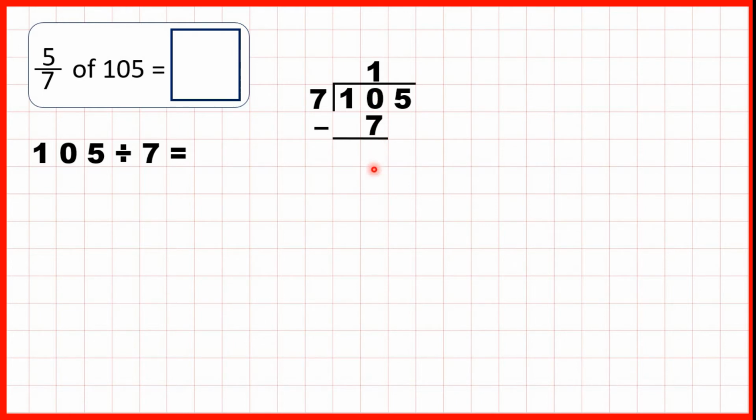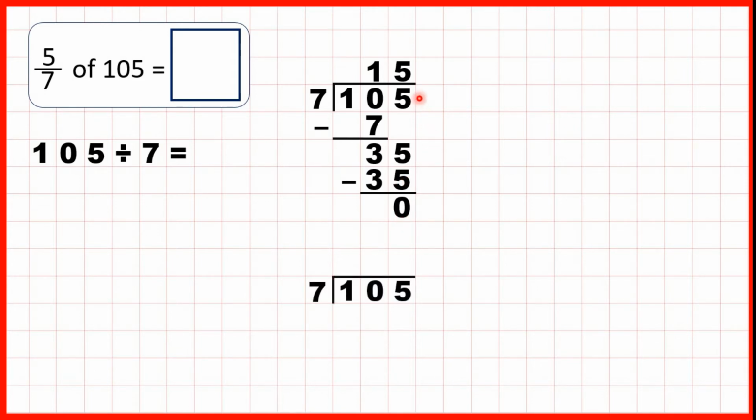Now, remember we subtract and bring down. 10 minus 7 is 3, and we can bring down the 5, so we have 35 divided by 7. 35 divided by 7 is exactly 5, because 5 times 7 is 35. And to show that we don't have a remainder, we can write minus 35 and 0.